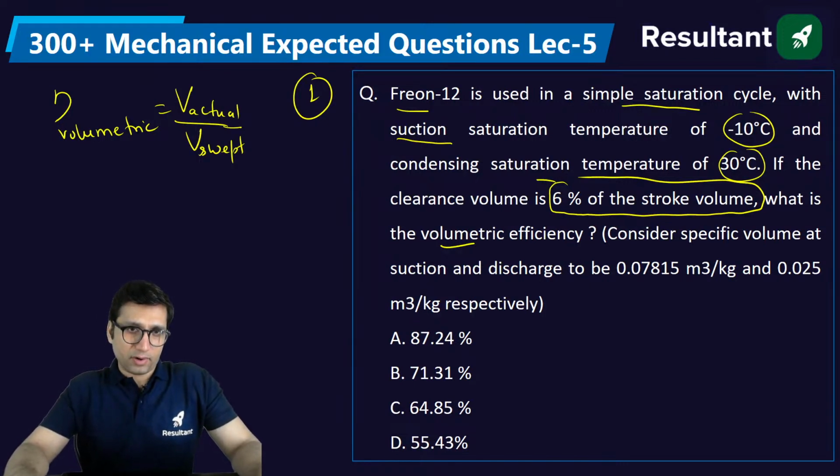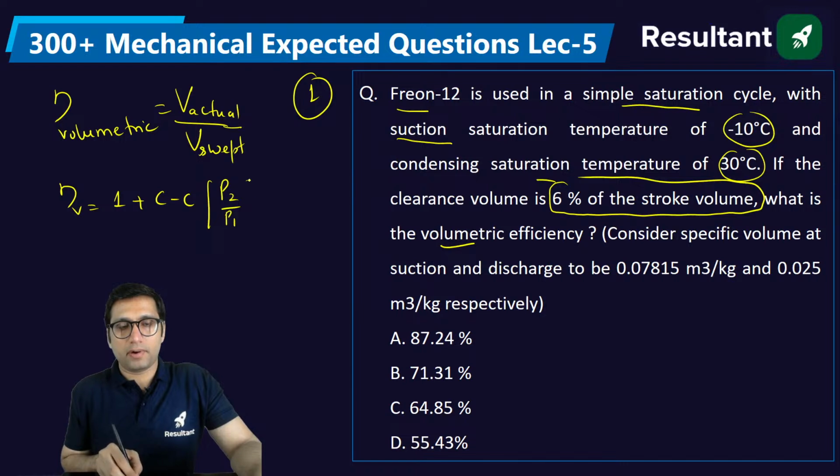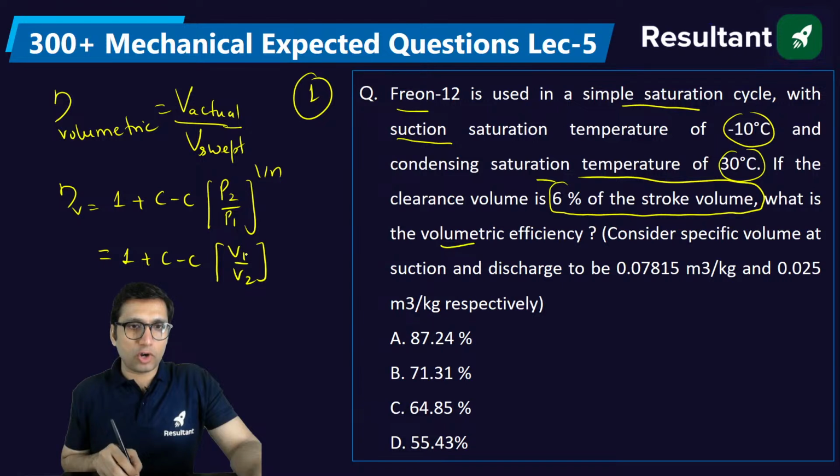But here they have not given anything about the actual and swept volume. There is one more formula you can use for volumetric efficiency: 1 plus C minus C (P2 by P1) power 1 by n. Or you can also use this formula: 1 plus C minus C into V1 by V2. What is V1? V1 is the volume at suction and V2 is the volume at discharge.